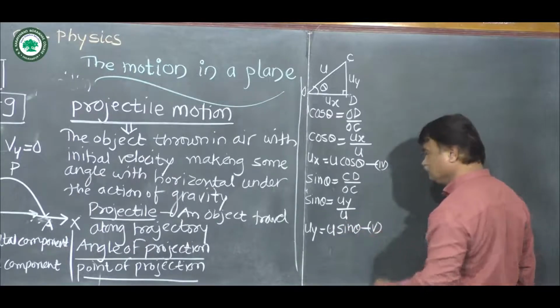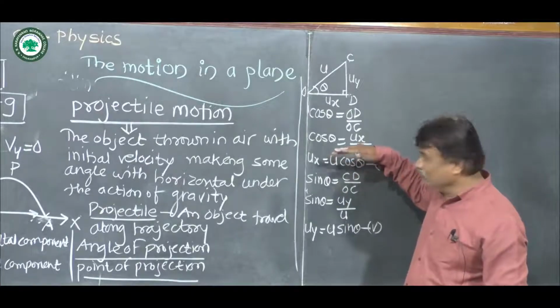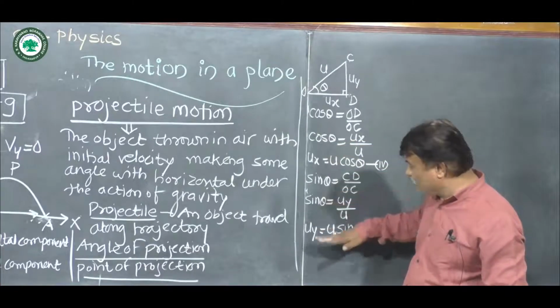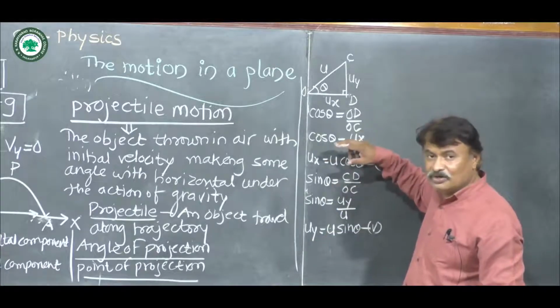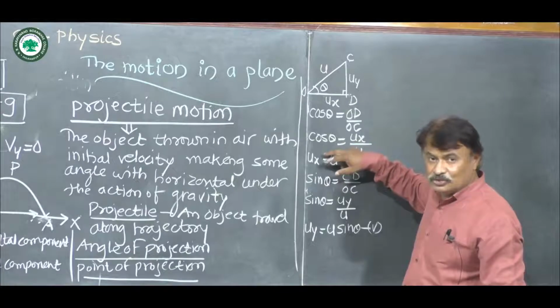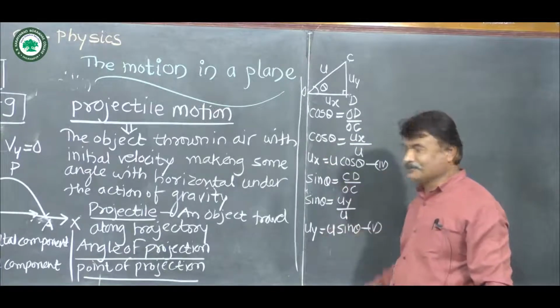Equation 5. In this way we get vertical component of initial velocity Uy and horizontal component of initial velocity Ux. So we find out Ux and Uy.